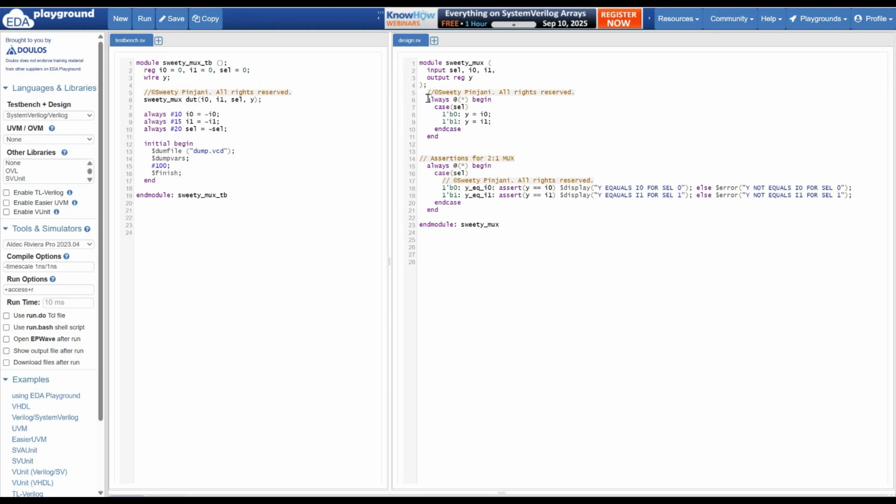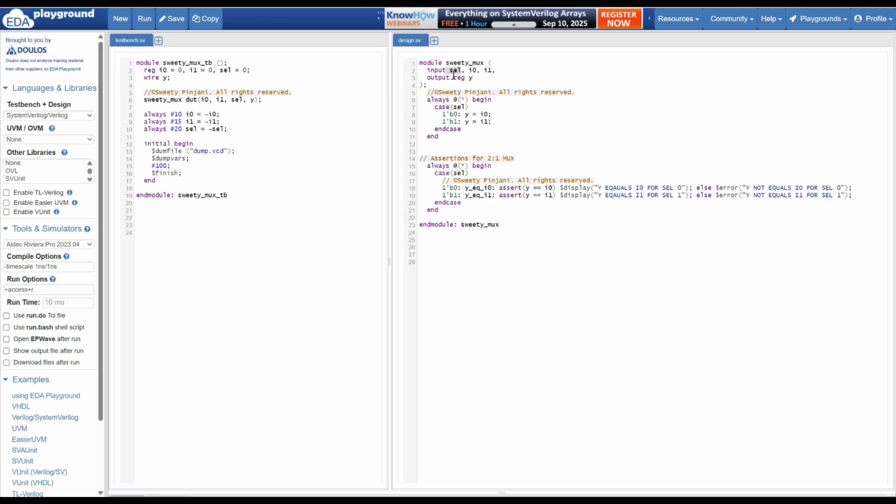This is the coding example of immediate assertion. I'm using a 2 is to 1 mux. The functionality of a 2 is to 1 mux is it will have two inputs. The names are I0 and I1 and one select line. Depending on the select line, the values of either I0 or I1 will go to the output Y.